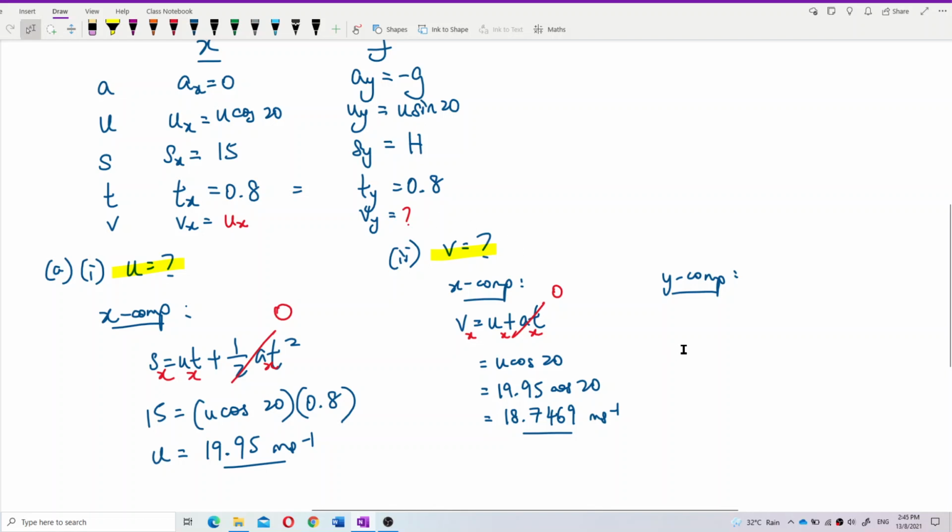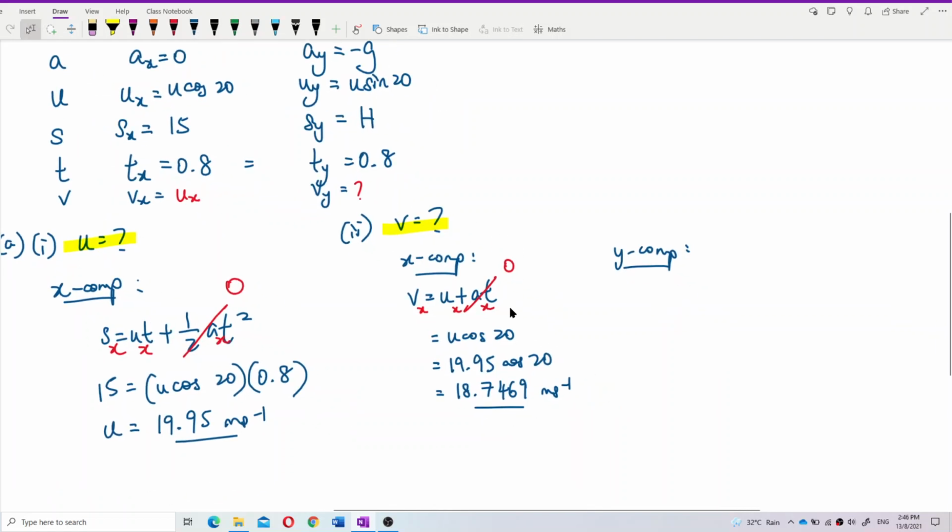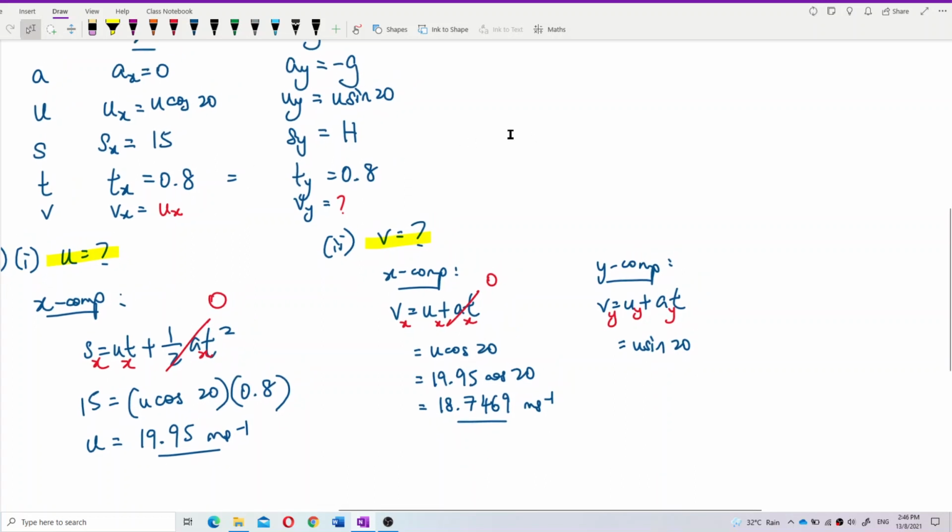So also we use the same formula, v equal to u plus at, but this time all y component. You just substitute all. You have uy is u sine 20, and then ay is negative g.